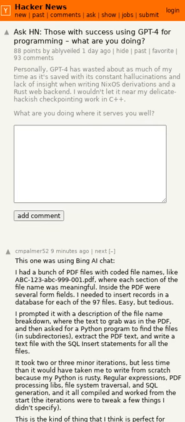Using GPT-4 in the wrong way can result in a lot of wasted time. This Hacker News thread discusses effective ways to use the large language model for programming.